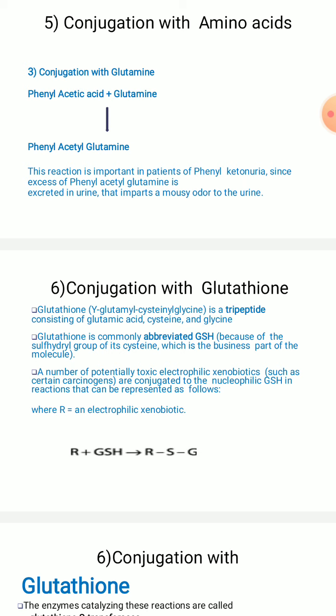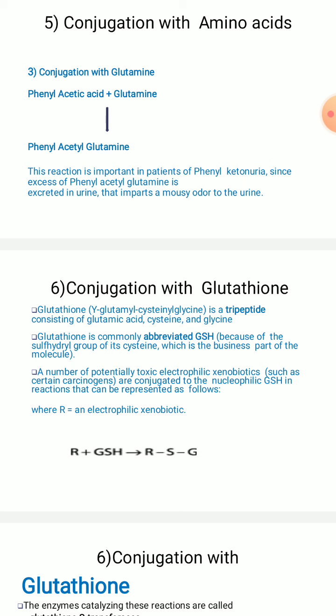Glutathione is commonly abbreviated as GSH because of the sulfhydryl group of the cysteine, which is a particular part of the molecule. A number of potentially toxic electrophilic xenobiotics, such as certain carcinogens, are conjugated to the nucleophilic GSH, in reactions which can be represented as follows.